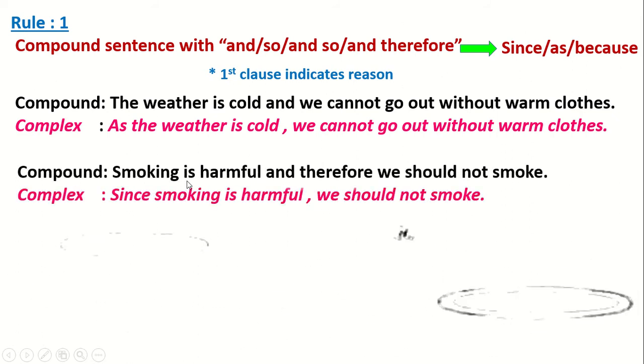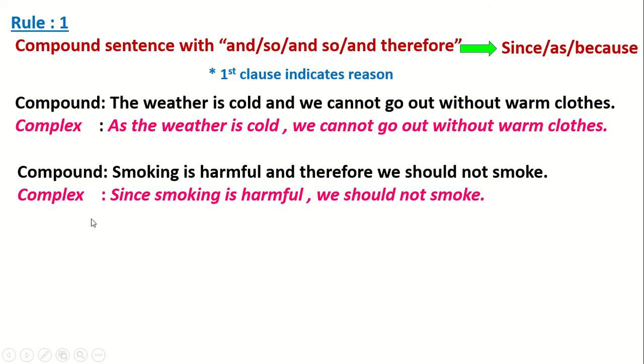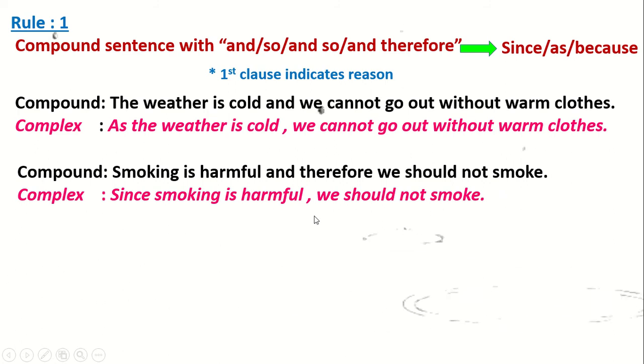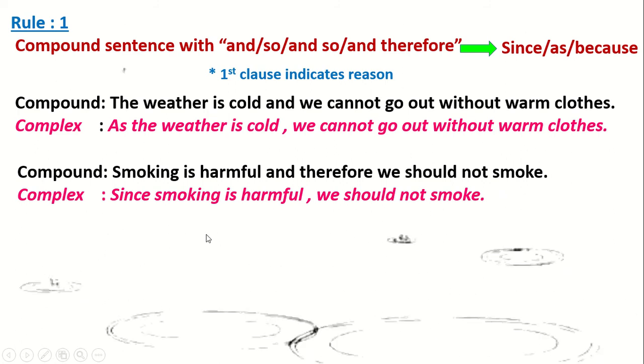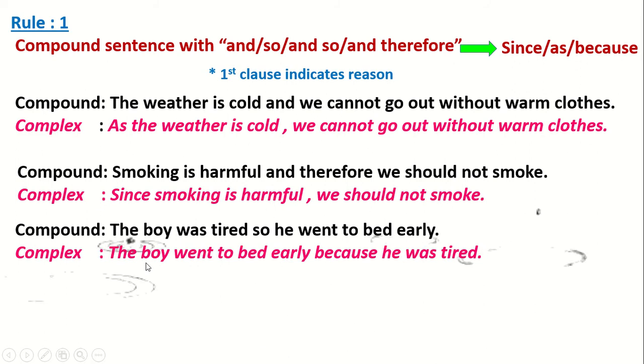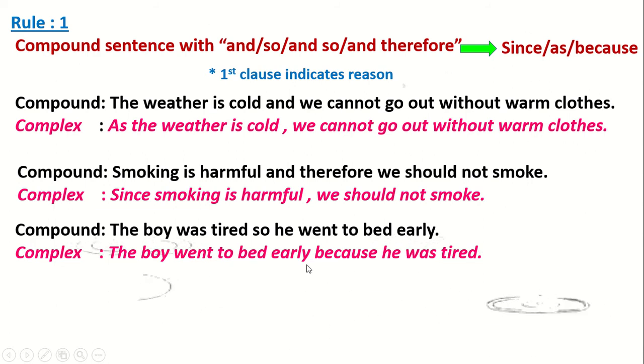Second example: Smoking is harmful and therefore we should not smoke. To make it complex, we use here since. Since smoking is harmful, we should not smoke. Third example: The boy was tired, so he went to bed early. Look at the complex sentence: The boy went to bed early because he was tired. You see, the first clause we use at the end, so you can transform the sentence in this way also.